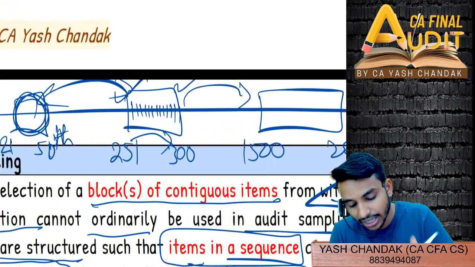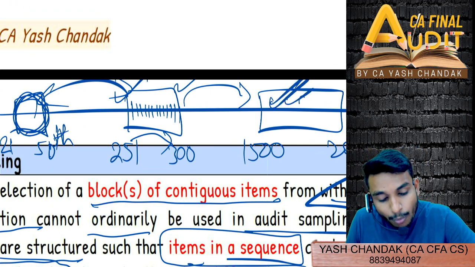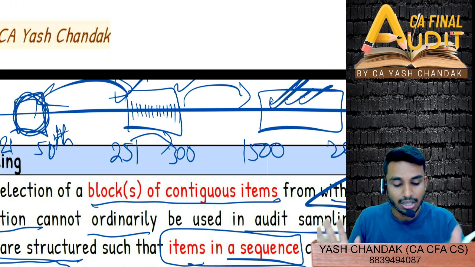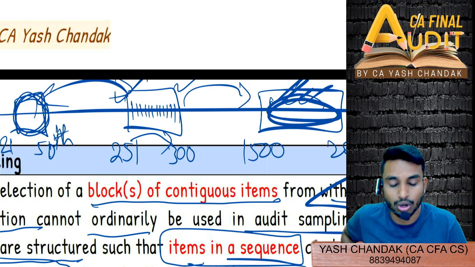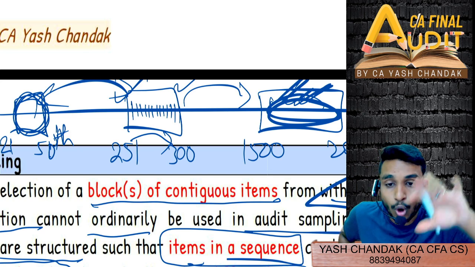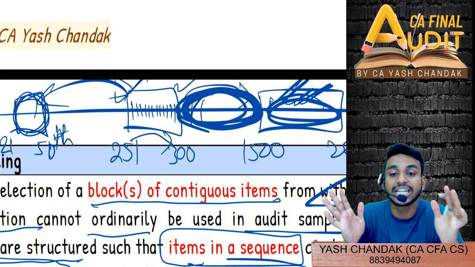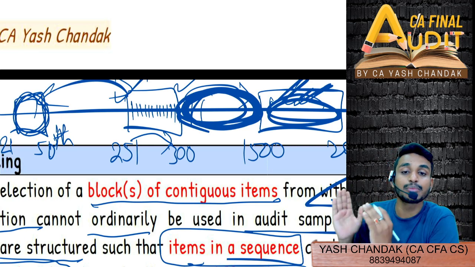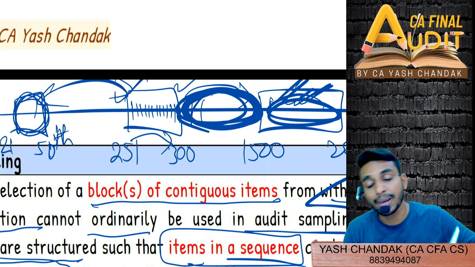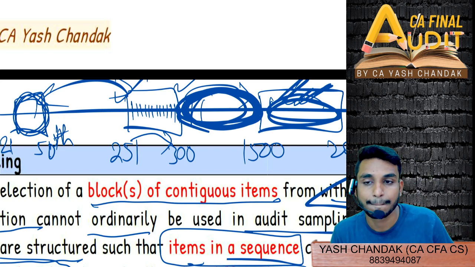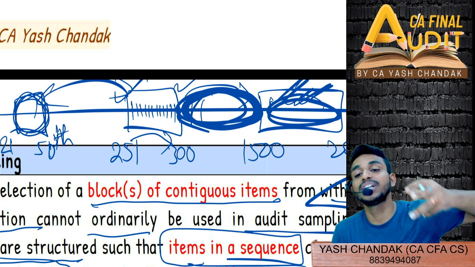That means here, in the case of block sampling, we select a few blocks and we perform the audit procedure on the entire block. We can also do some sampling within the block itself, but we will not check items in between two blocks. We'll check items on a block basis. We will select the block and apply our sampling procedure on the entire block. Getting this? Block sampling. So they are mostly not in favor of it.